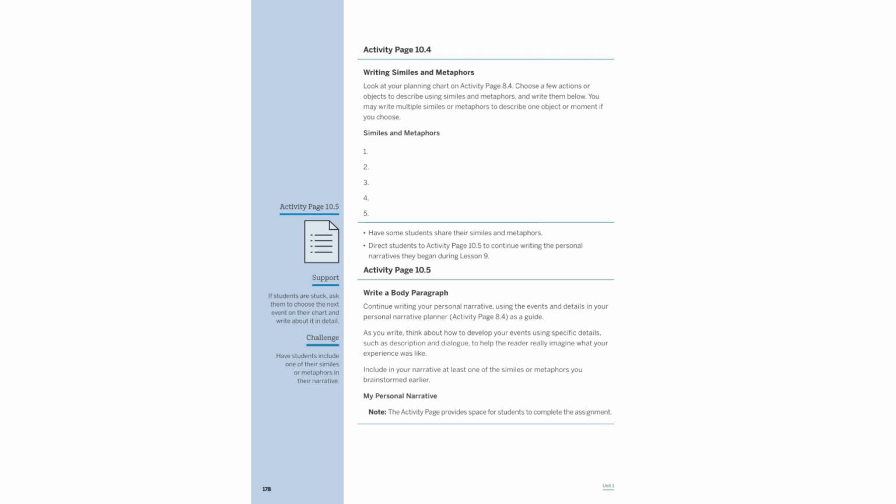Select actions or objects from your planning chart to describe with similes and metaphors. Share your creations with peers. Then, continue writing your personal narrative using your planner as a guide. Develop events with specific details, including at least one simile or metaphor to vividly convey your experience.